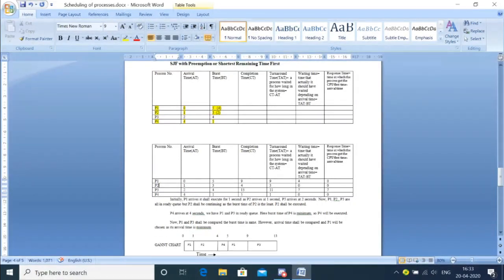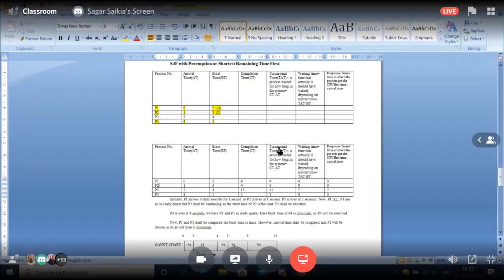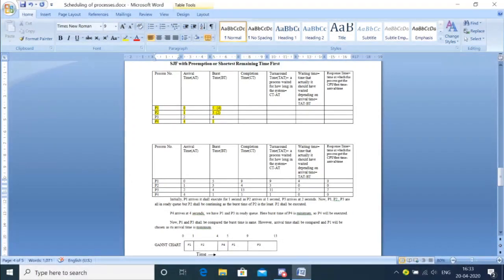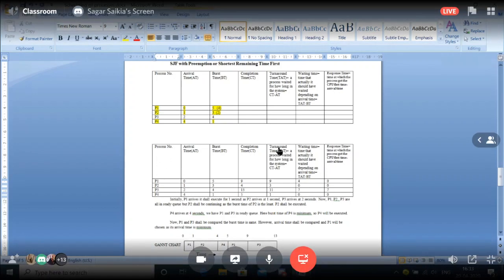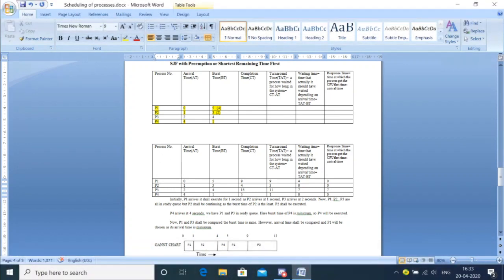Then similarly, I'll go for P3. P3 arrived here. There was no P3 here. So when did P3 get the CPU first? The response time is the time at which the process got the first CPU. P3 got it at 9. And when did it arrive? At 2. So 9 minus 2 is 7. Then at last is P4. When did P4 get the CPU first? At 4. I'll subtract the arrival time. So 4 minus 4 is 0. That way I will do.